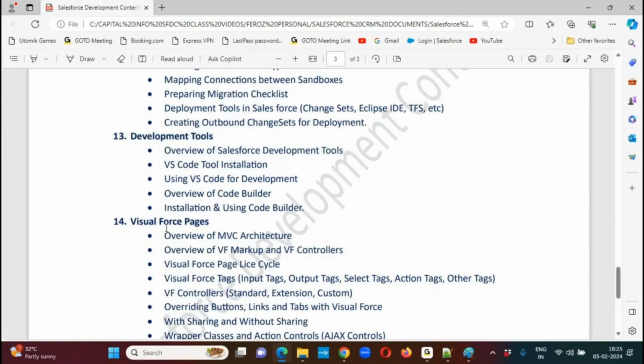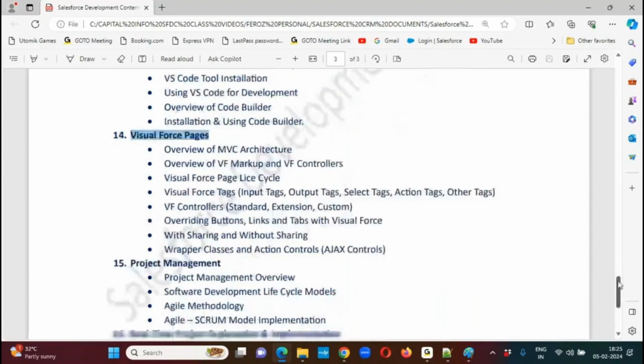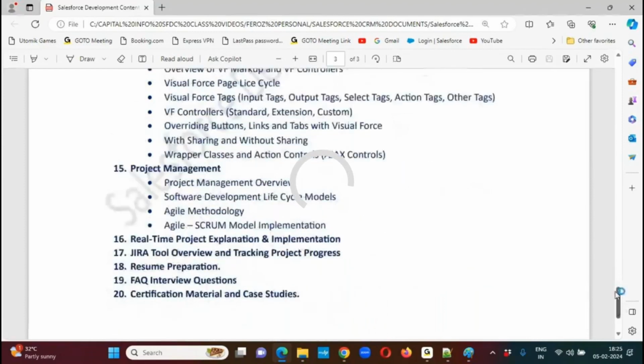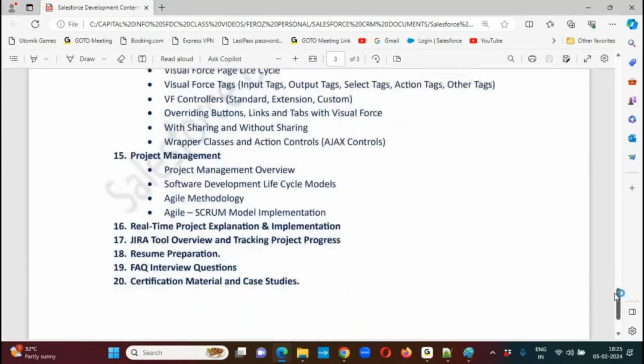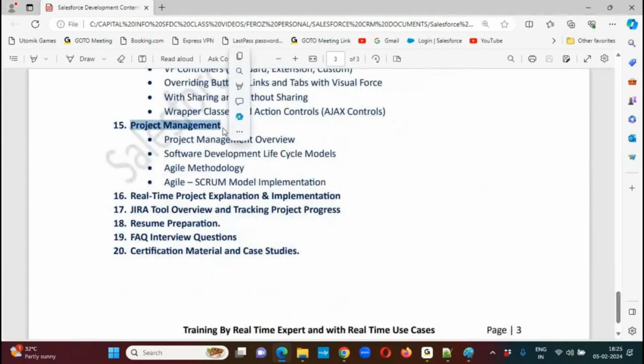And then we'll see the concept of Visual Force. And then we are discussing project management: how the companies are getting the projects, how the projects are going to be implemented, who are all the people going to be involved, and what tools we are using to automate the project management. And then we're talking about the Jira tool also, Agile methodology, Scrum model especially, and I will be taking up one real-time project explanation as well.